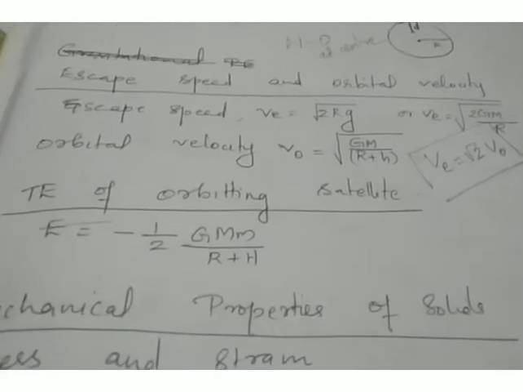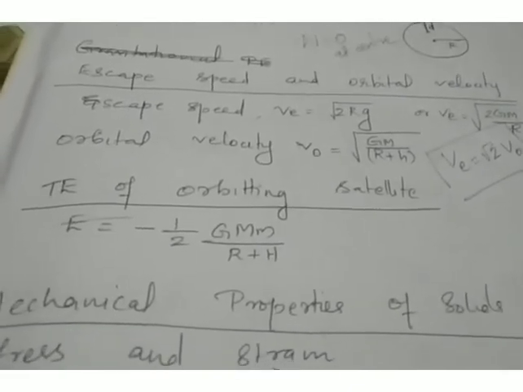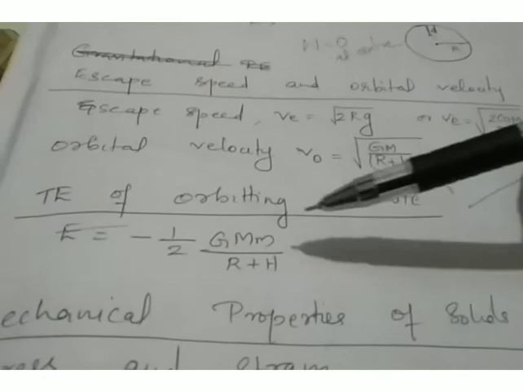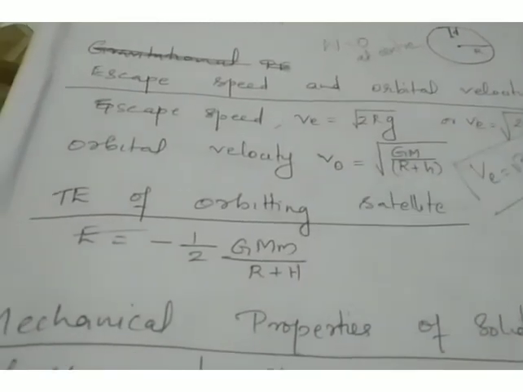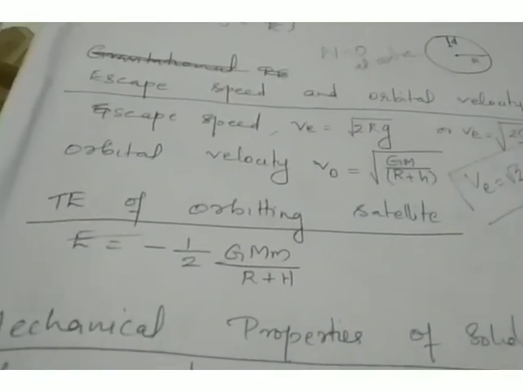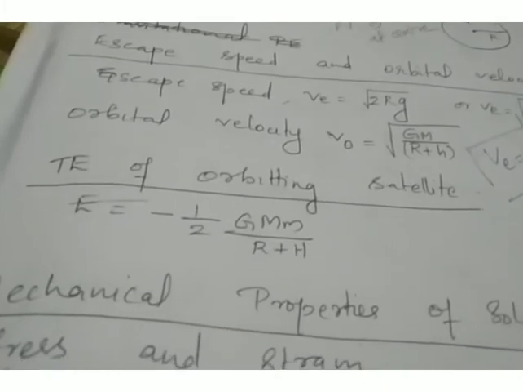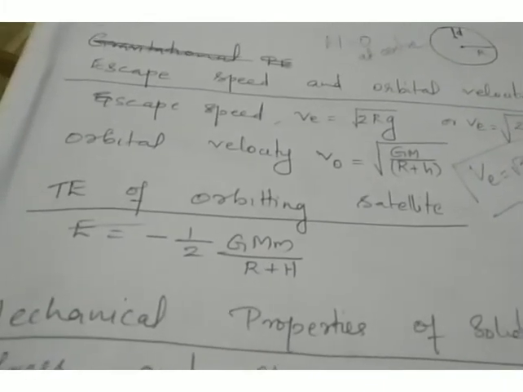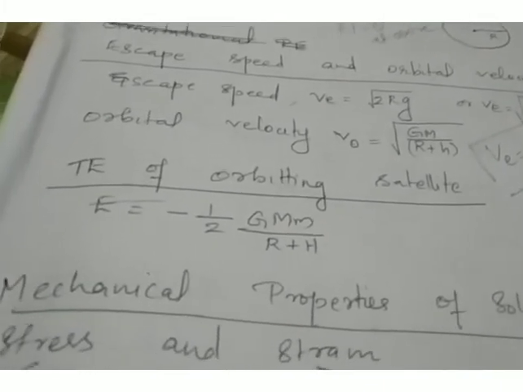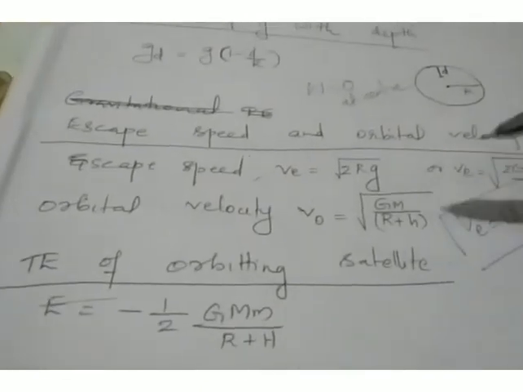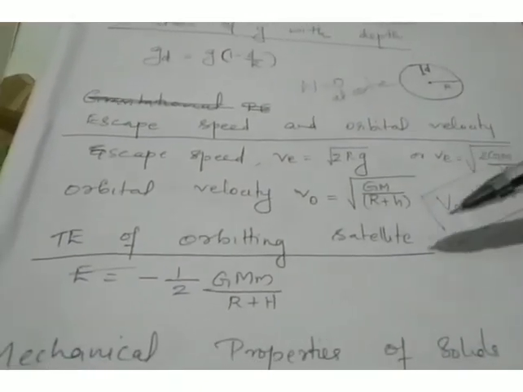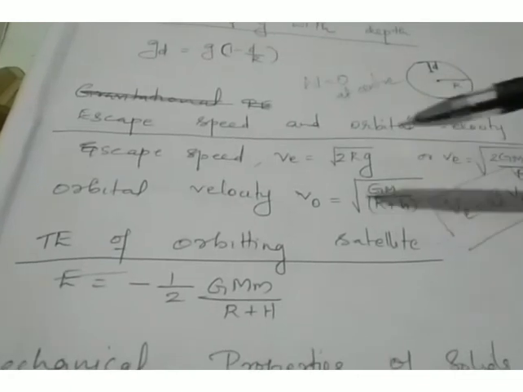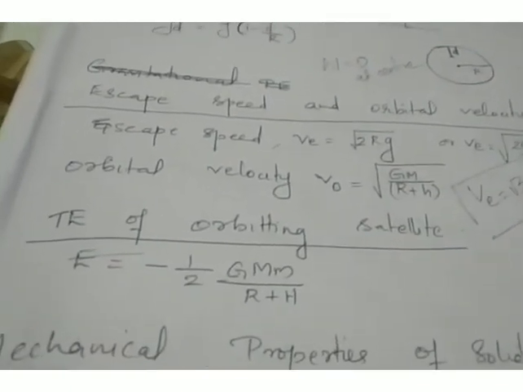Now, what is the total energy of an orbiting satellite? The expression is minus half GMm by r plus h, and this is the total energy. Total energy means the sum of potential energy and kinetic energy of an orbiting satellite. So that's all about the gravitation chapter. We have discussed the most important concepts, and you should study the derivation of all these concepts. It is very, very important.